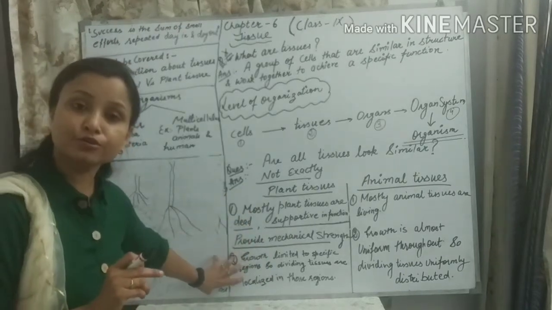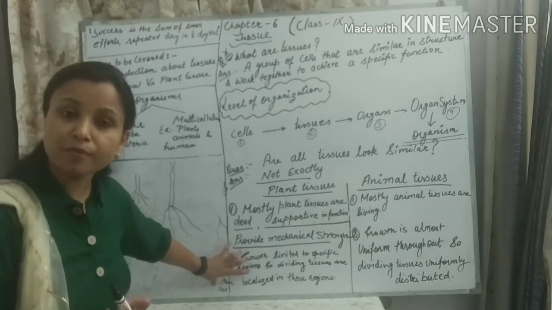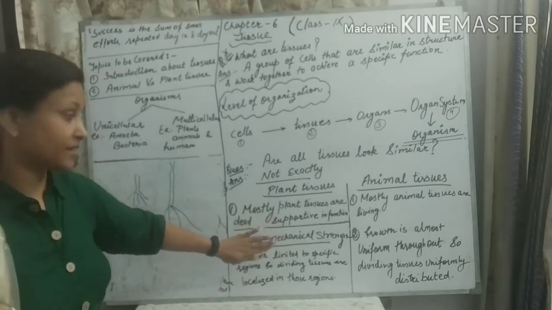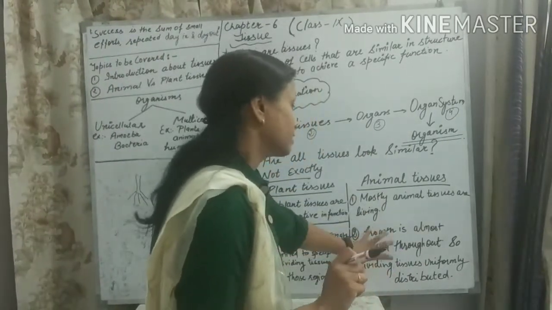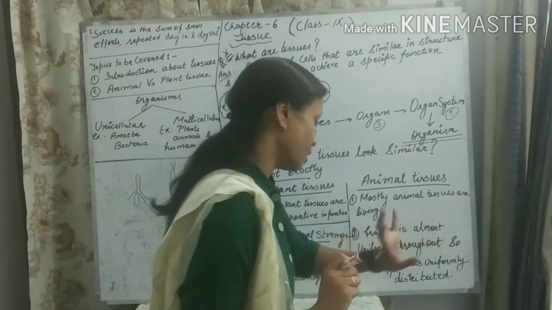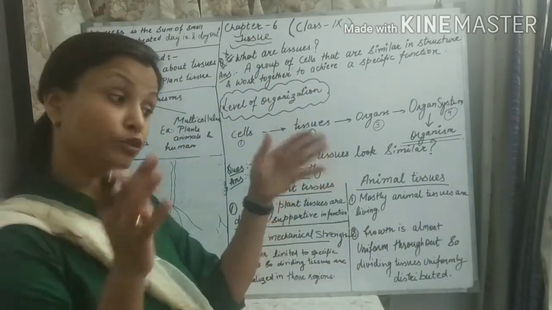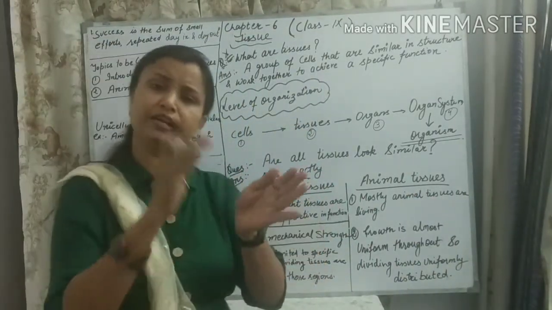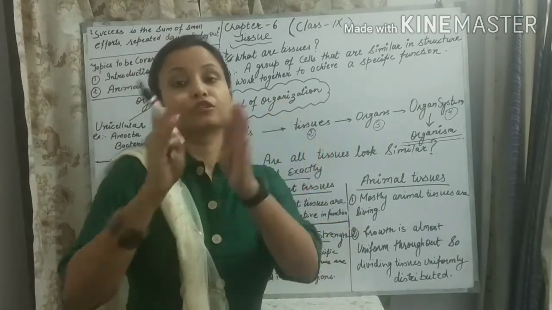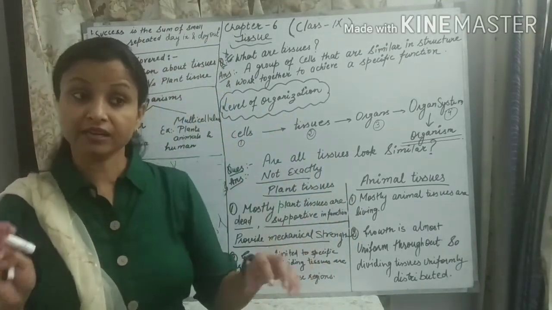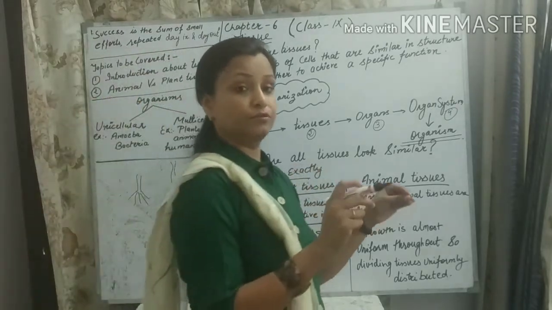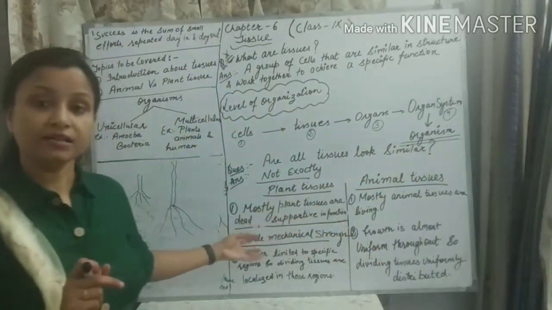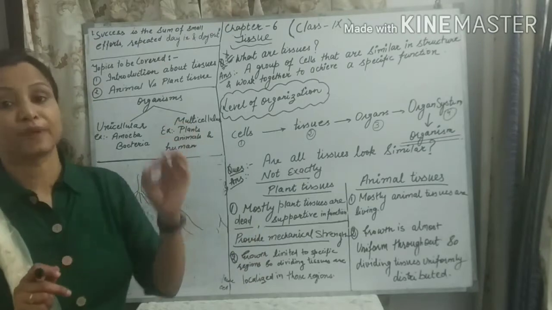Is it clear to you, students, that growth is not uniform in plants? We will discuss this point in detail in our next lecture. And in animals, the growth is almost uniform throughout. What is essential for growth? Dividing tissue. Dividing tissue means the tissue that continues to divide, from one to two to four to eight. Only if it continuously divides will growth happen. So for growth, the dividing tissues are present throughout the body of animals, but in plants the dividing tissues are restricted to the specific regions.